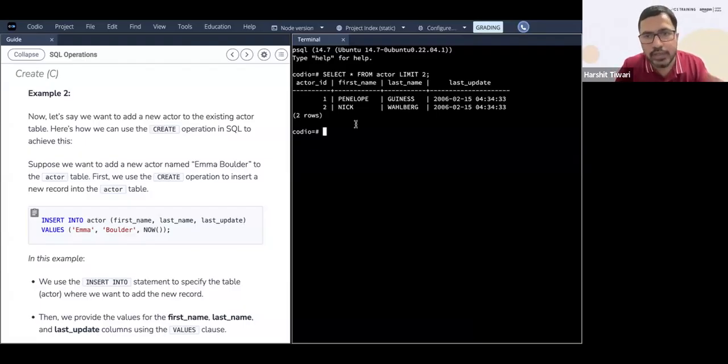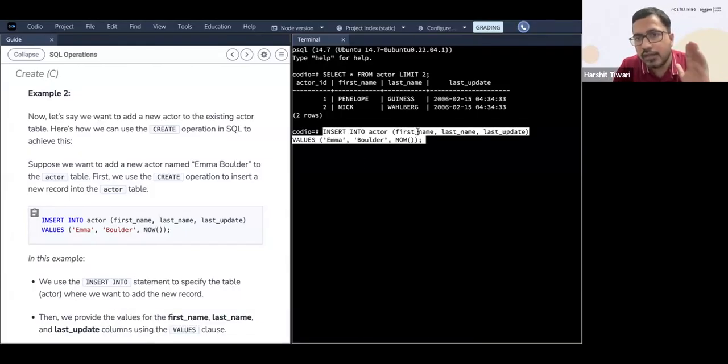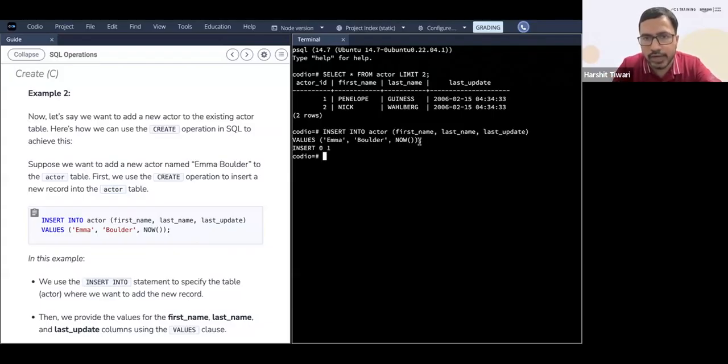All right. So now I want to insert more records here. So I can say insert into the actor table, the first name, and last update. What values? The values that I want to insert are Emma, Boulder, and this now. Now is a function. You see this now with these brackets, that is a function which will give you the current date time. So these values is what I want to insert. Right now it says that this record has been inserted.